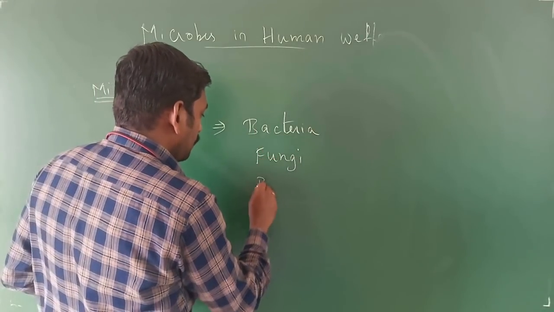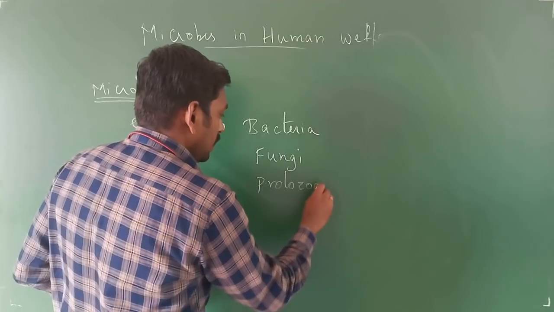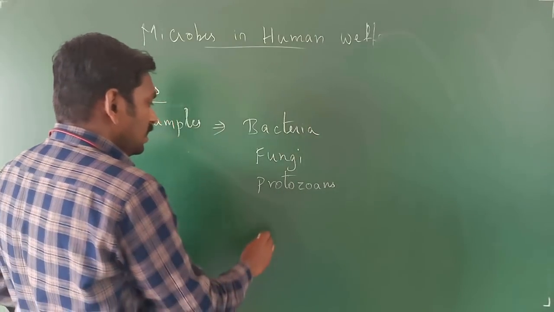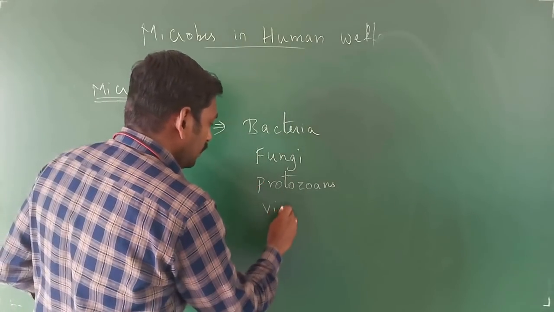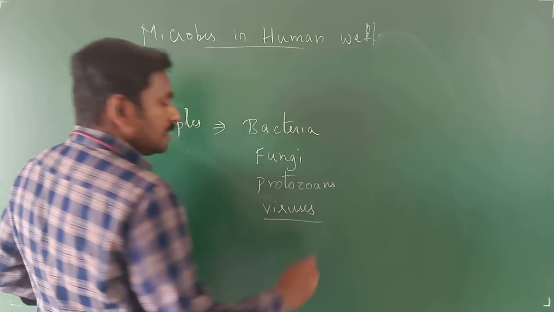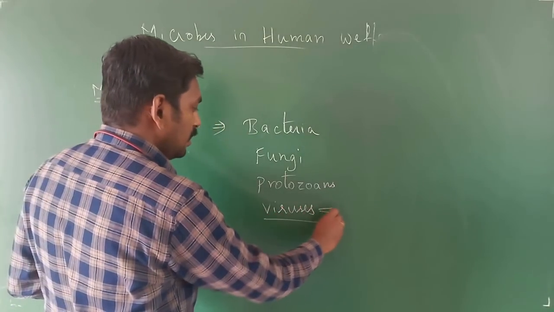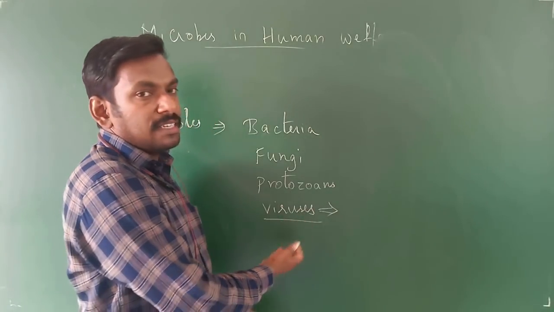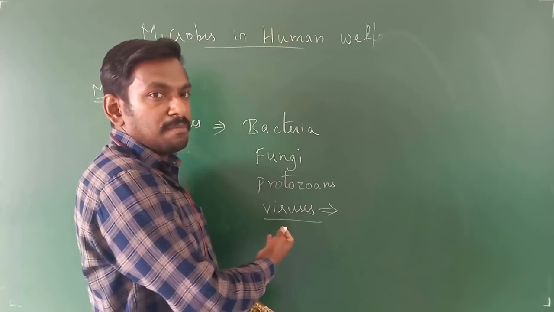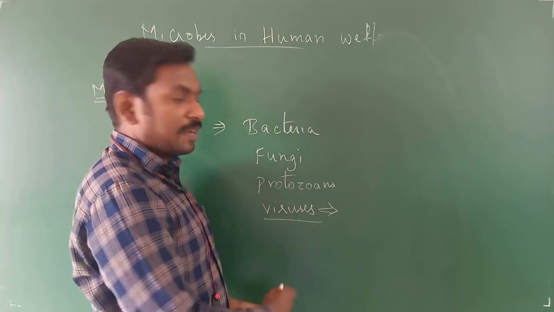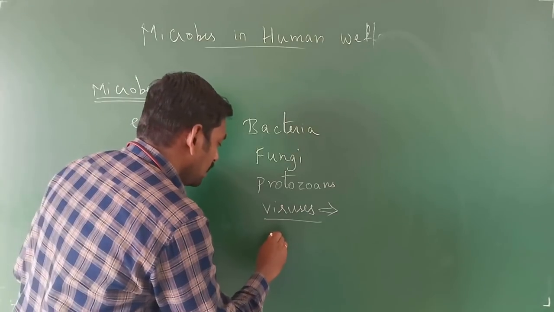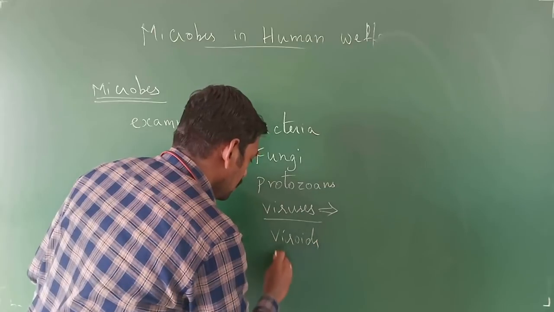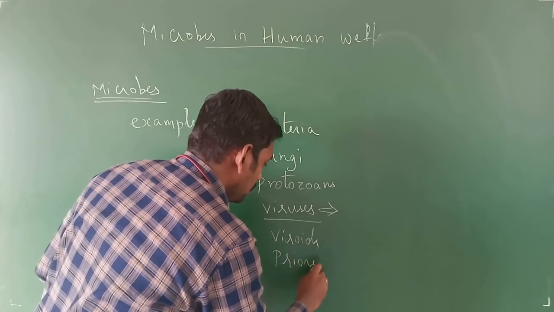Then you will be having protozoans. You might have learned about the protozoans in our lower classes, 11th standard. Then you will be having viruses. These viruses come under the obligate parasite groups. They are not considered either as living or non-living things. Nowadays we are coming across these viruses, this COVID. So viruses will be there. Then you will be having the viroids, then the prions.